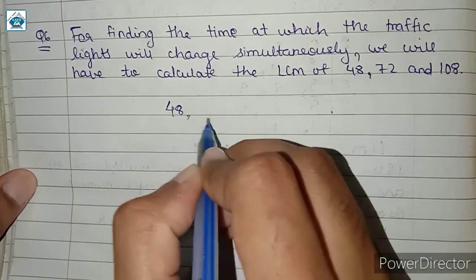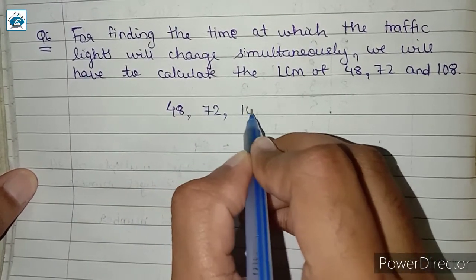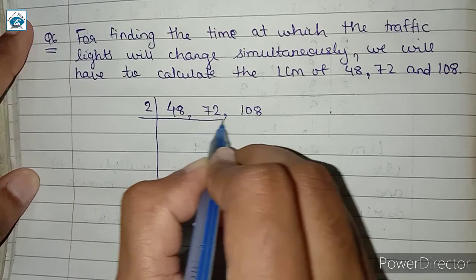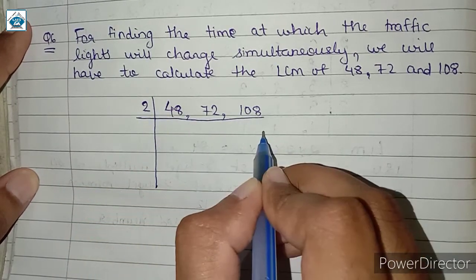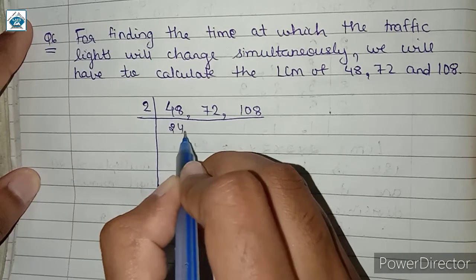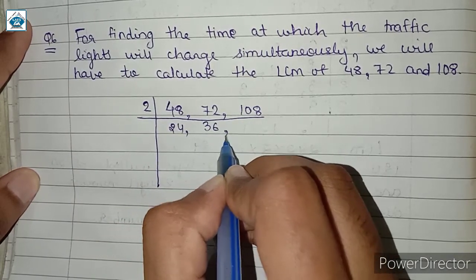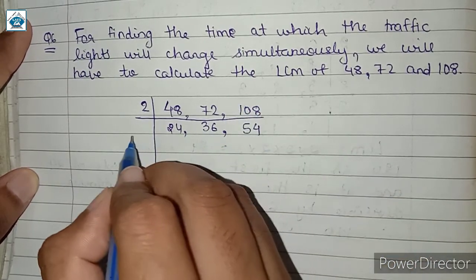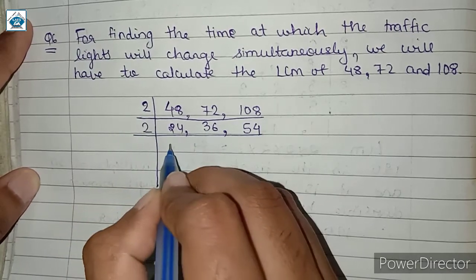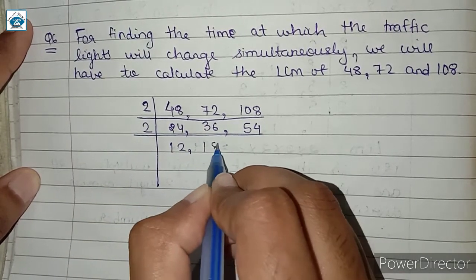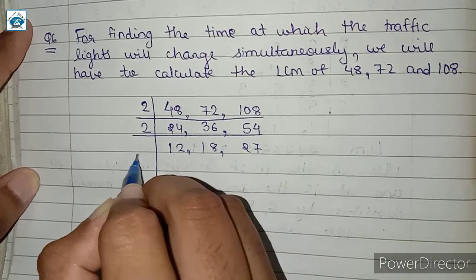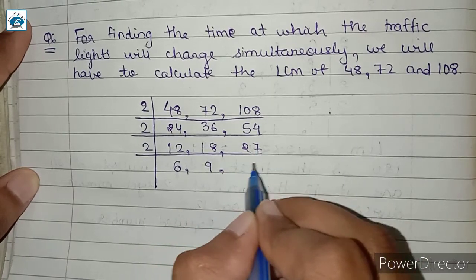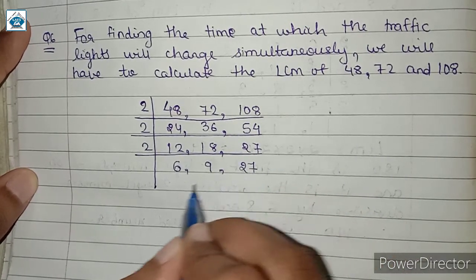Let us quickly revise. Since 48, 72 and 108 are divisible by 2, let us begin with the first prime number 2. जब डिवाइड करेंगे तो हमें जो क्वोशंट्स मिलेगा वो हम यहाँ लिखते हैं. So this will be 24. 36 multiplied by 2 we get 72, and here when dividing 108 by 2 we get 54. Again dividing by 2 we get 12, 18, 27. Again dividing by 2 we get 6, 9. Since 27 is an odd number, it is not divisible by 2, so it will be written as it is.